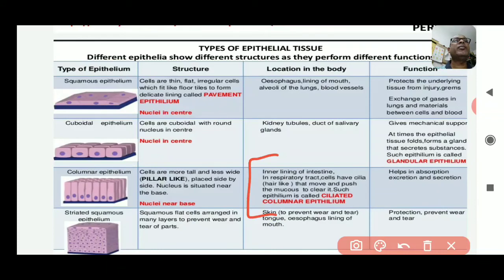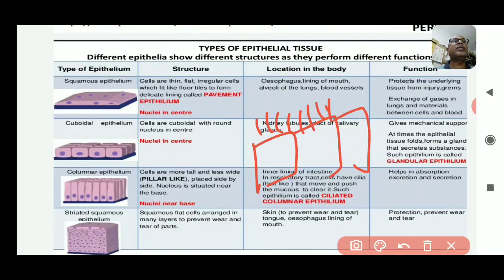As for location in the body, they are present in the inner lining of the intestine and in the respiratory tracts. The cells have cilia, that means hair-like structures that move and push the mucus to clear it. Such epithelium is called ciliated columnar epithelium. These hair-like structures help to move the mucus and clear it, and that's why it is called ciliated columnar epithelium.